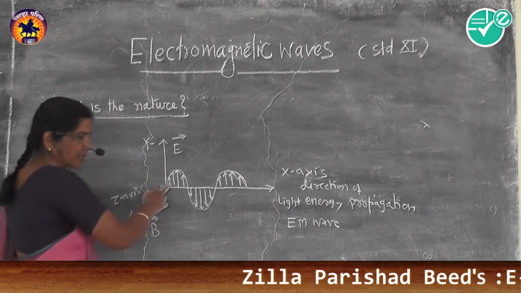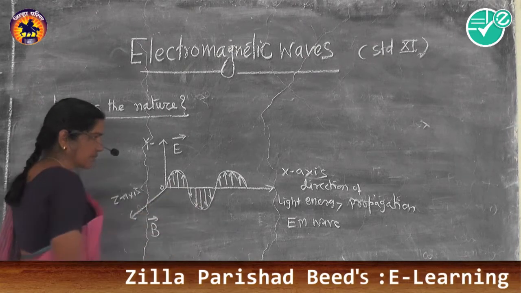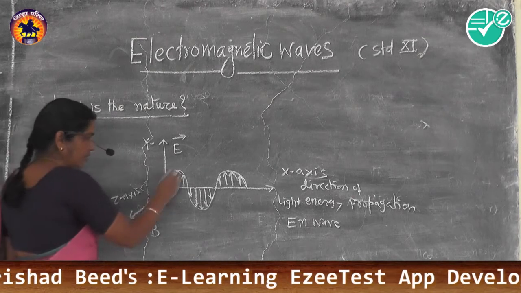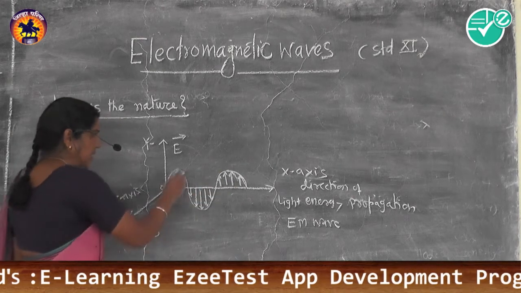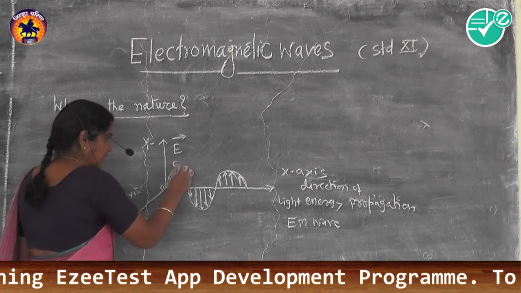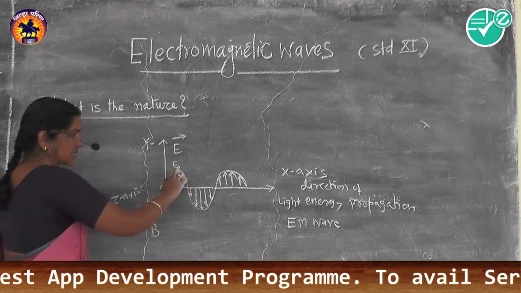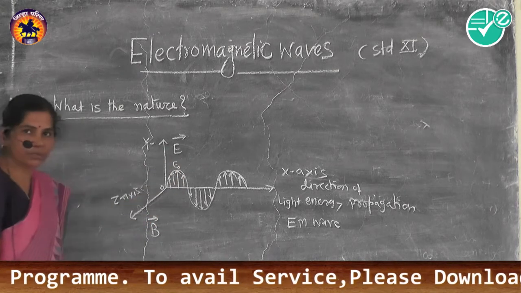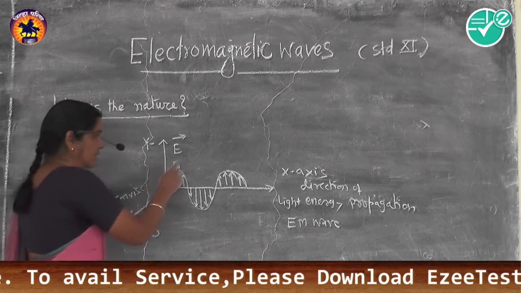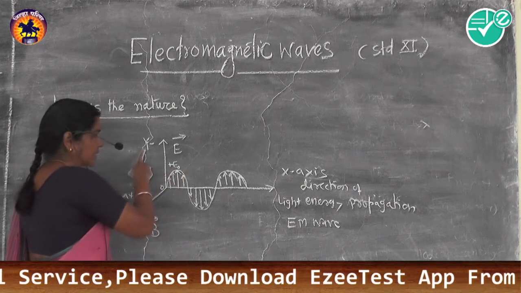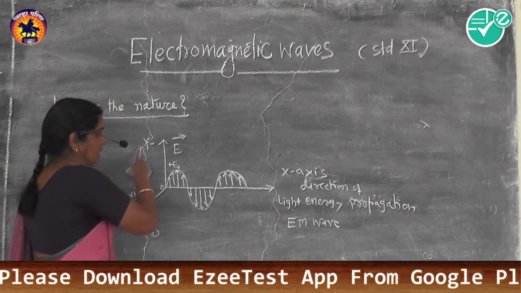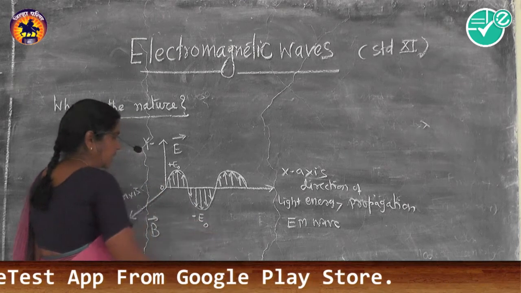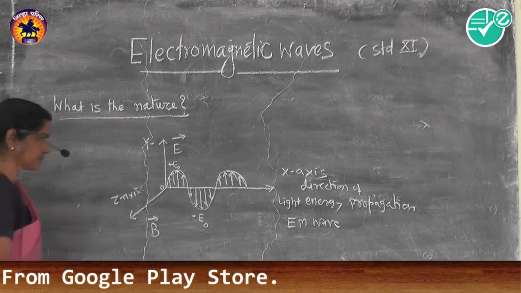This wave is a sinusoidal wave, varying according to sine waves continuously, so this is the analog wave. The maximum displacement is known as amplitude, represented by E0. This is the maximum amplitude of the electrical component, plus E0 along the positive y direction and minus E0 along the negative direction of the y-axis.